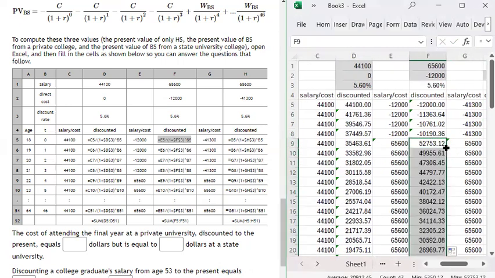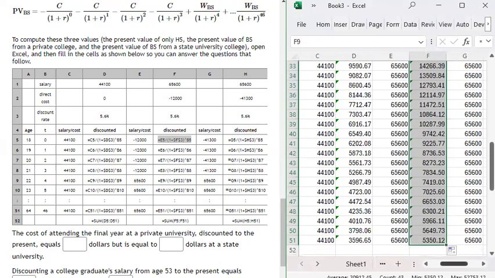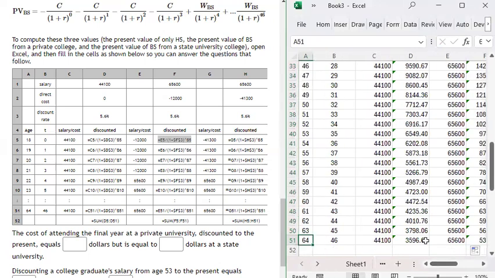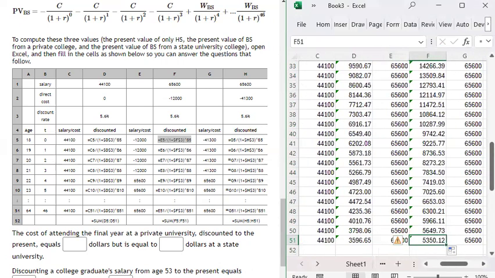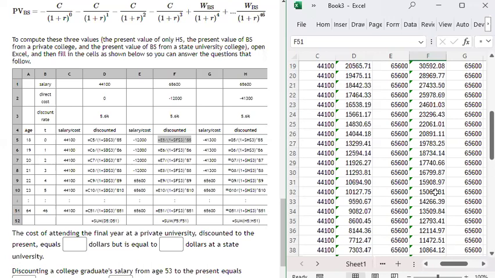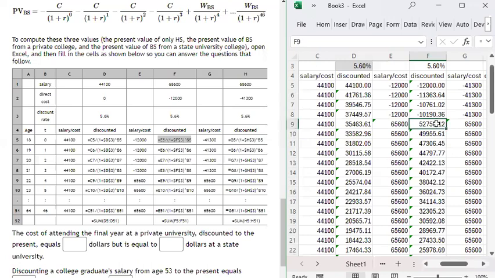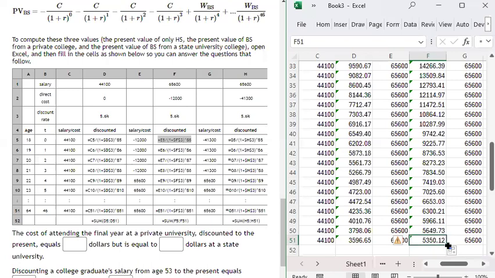And then we continue. So at age 64, when we're 64, we're going to make $65,600. But in the present, it's so far off that this $65,600 feels like $5,350.12, right? Because it's so far in the future. Values that are closer to the present are more relevant. Values further in the future are less relevant. That's what that captures.